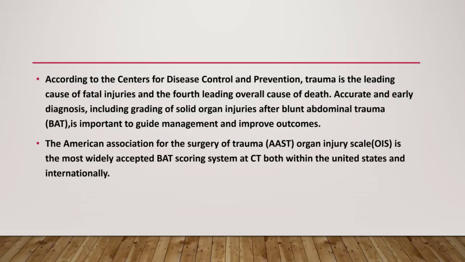According to the Centers for Disease Control and Prevention, trauma is the leading cause of fatal injuries and the fourth leading overall cause of death. Accurate and early diagnosis, including grading of solid organ injuries after blunt abdominal trauma, is important to guide management and improve outcome. The American Association for the Surgery of Trauma, AAST, Organ Injury Scale, OIS, is the most widely accepted blunt abdominal trauma scoring system at CT, both within the United States and internationally.